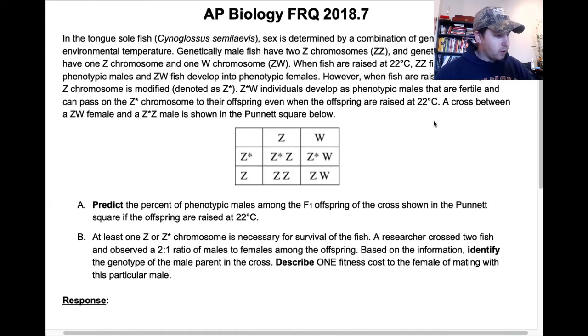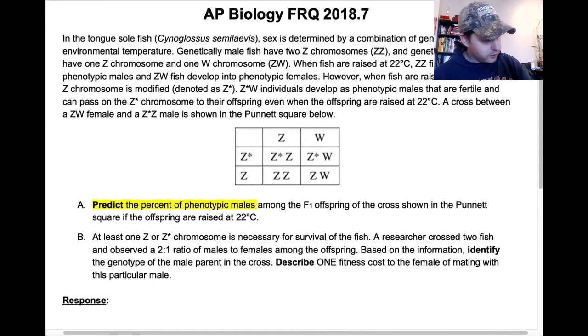Now let's get into part A specifically and what it's asking us to perform. The task verb that I see right away is we're going to predict the percent of phenotypic males of the F1 offspring. This is a really straightforward one. I'm anticipating it's a single point. It just seems like a prediction. And the nice part is they've given us the Punnett square, so we really don't even have to carry out the cross. We just have to figure out who's male and who's female based on that data.